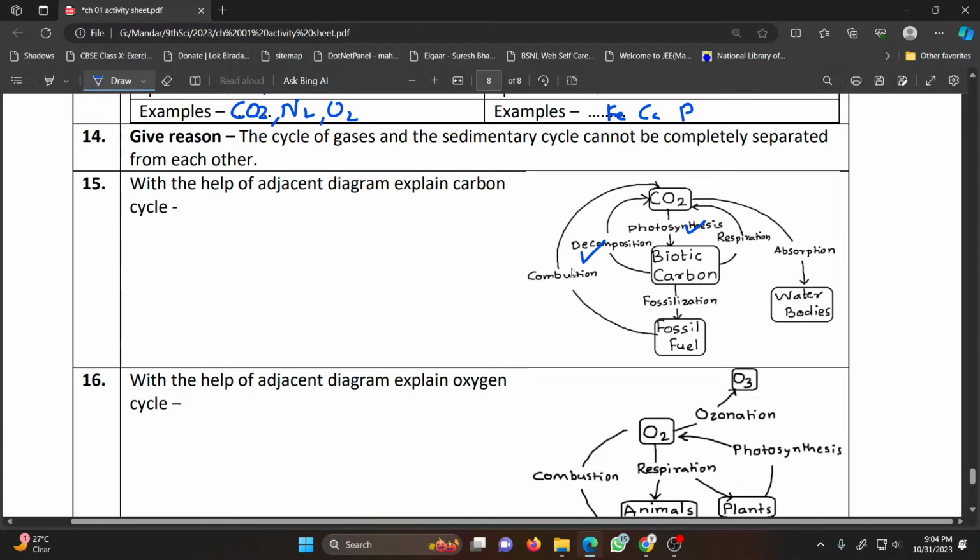During their life, they return carbon dioxide through respiration. Carbon dioxide is also absorbed by the oceans, that is water bodies, and carbon dioxide is also produced when combustion of fossil fuel occurs. Whereas biotic carbon can be stored in the form of fossil fuels.